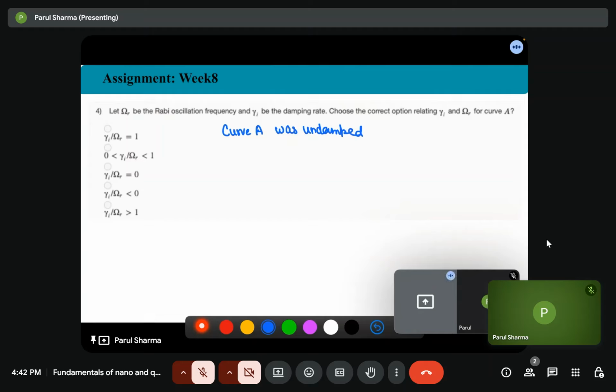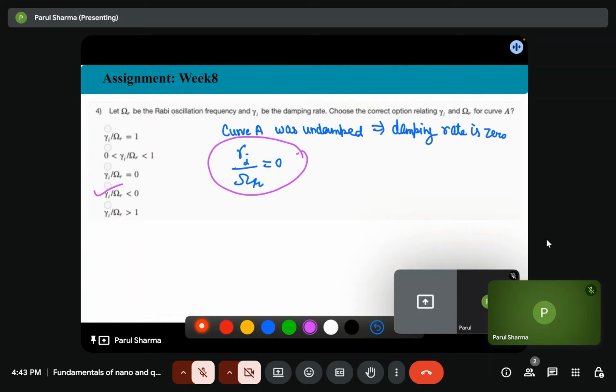So gamma I by omega r is equal to zero. So the correct answer is fourth.